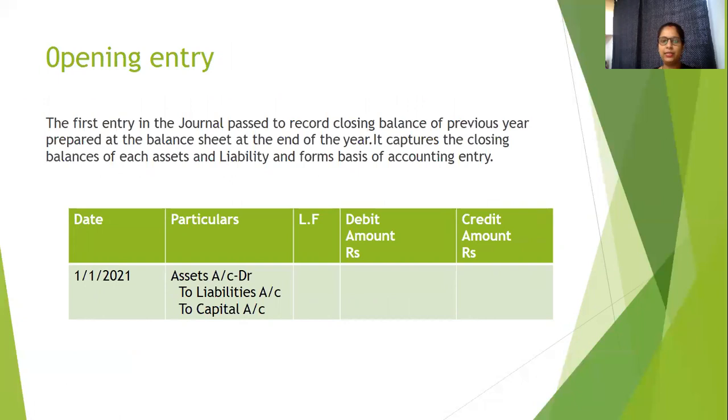And the entry will be, since we know according to the accounting equation assets is equal to liability plus capital, so the entry will be assets account debited to capital account and liabilities account. This will be the opening entry of the journal.